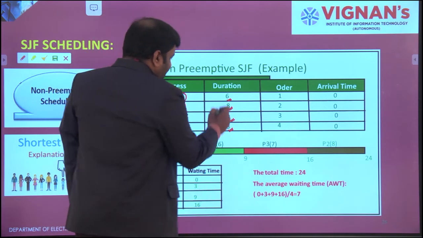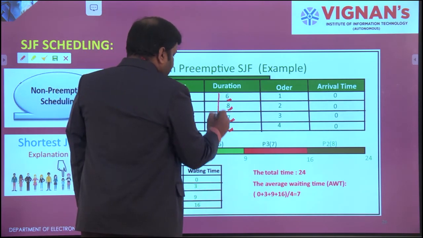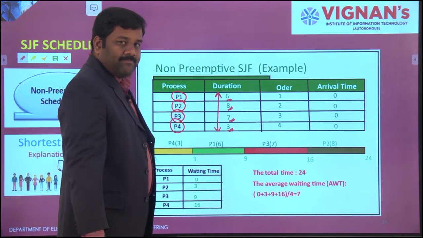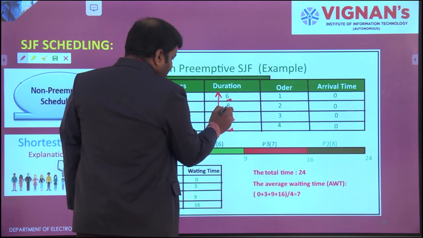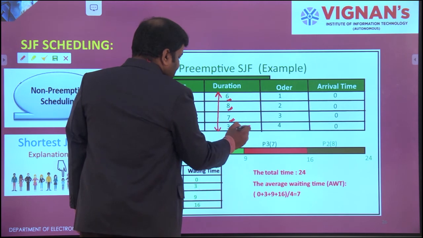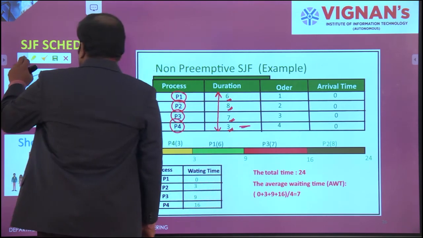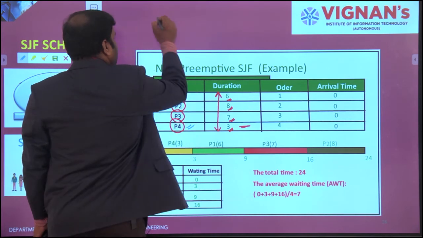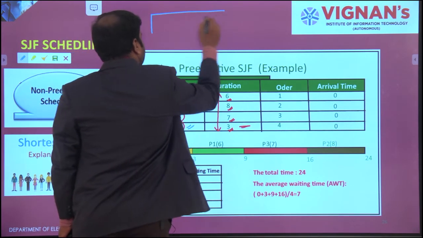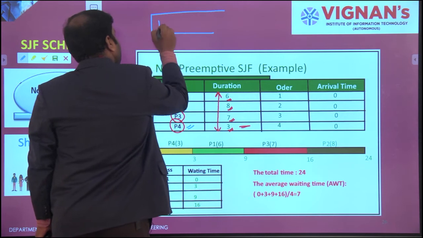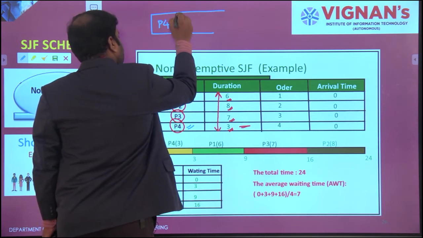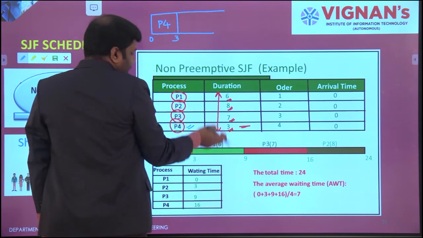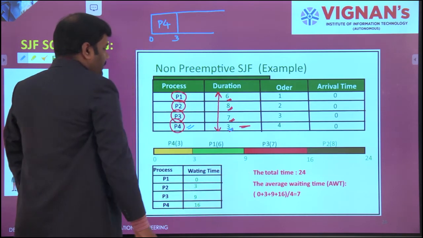So first, while we are comparing these 4 times, I would like to check which is the shortest time. I have 6, I have 8, I have 7. The shortest one is 3. Which is having 3? P4. So I have taken the first one as my P4, because it will start at 0 and close at 3.